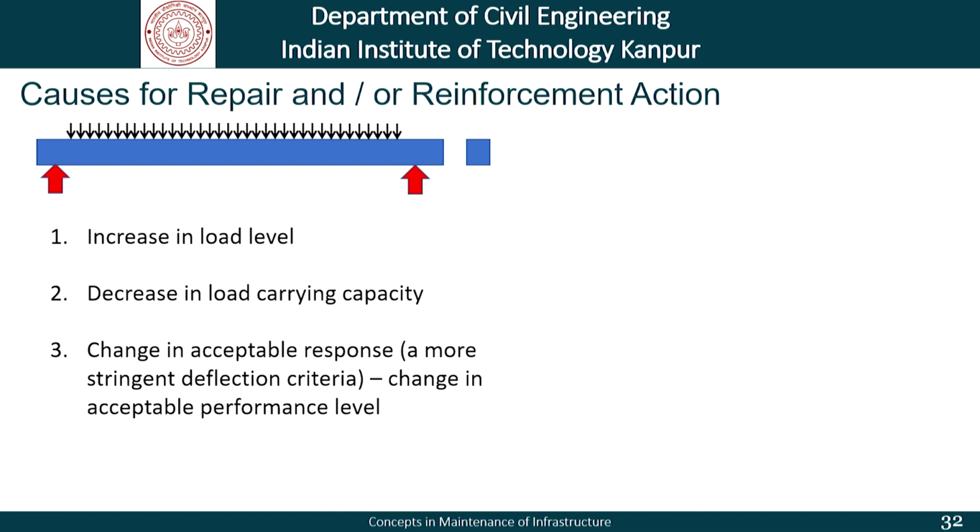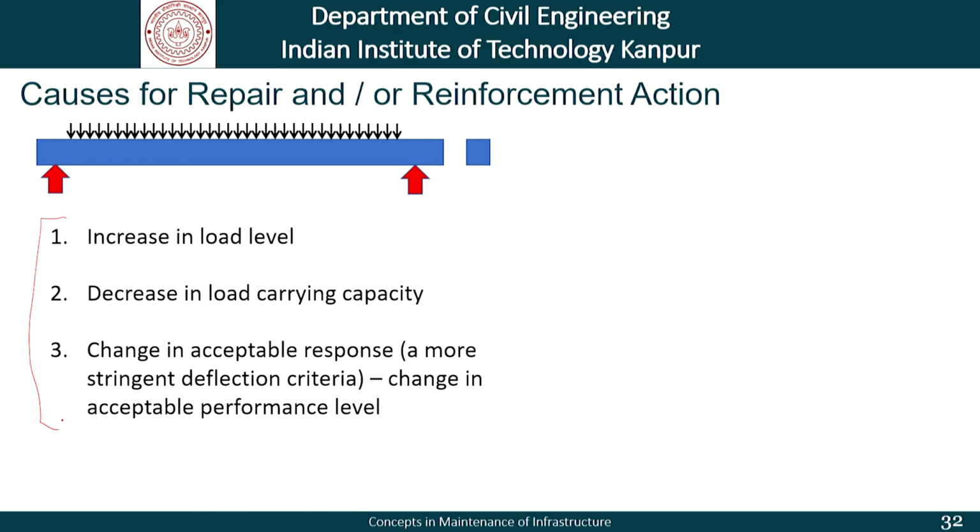I am sure with these two examples of actions taken, to handle only the slope of deterioration at a particular point in time, and doing an upgradation at a certain point in time along with a slope correction, as far as deterioration of performance curves is concerned, this discussion that we had earlier is clear: we need to have repair or reinforcement action because of any of these things, increase in load level, decrease in the load carrying capacity, or change in acceptable responses.